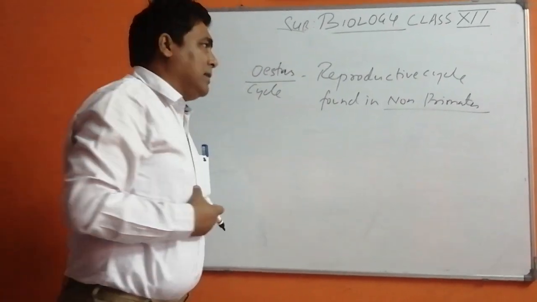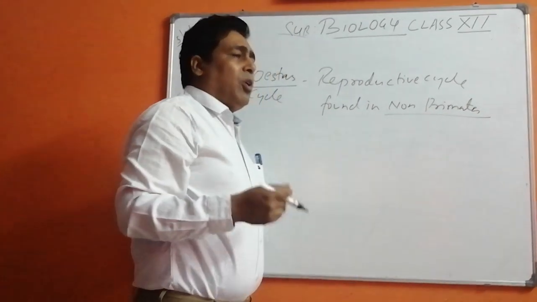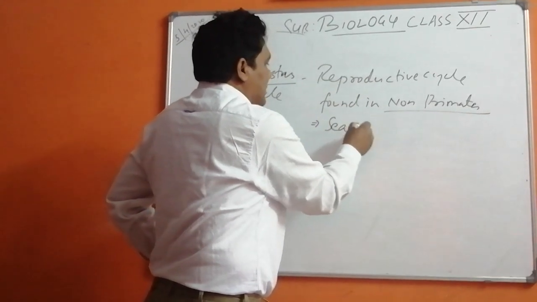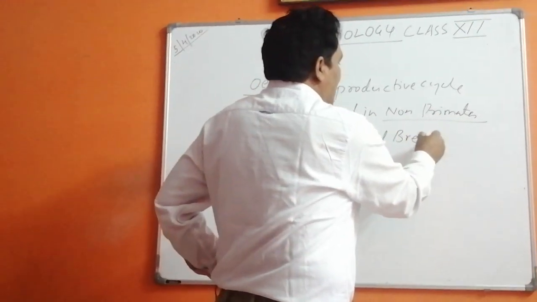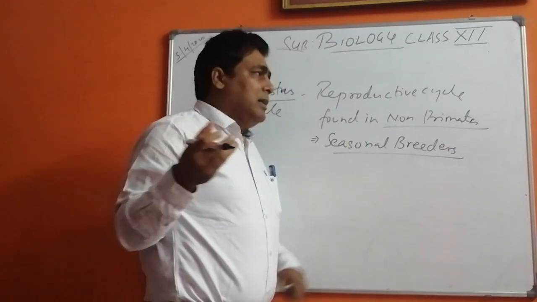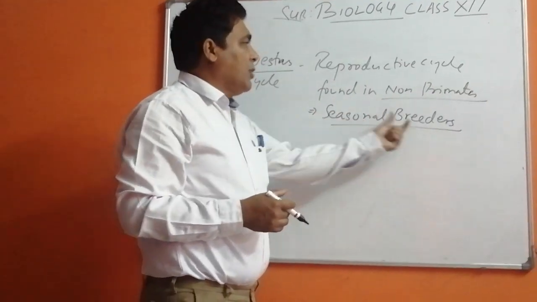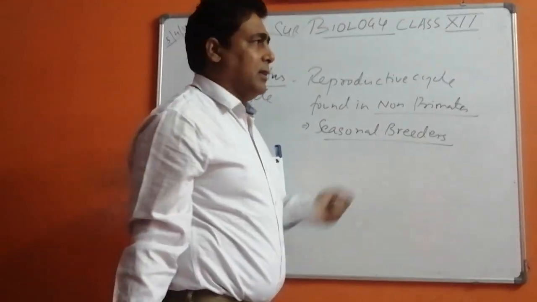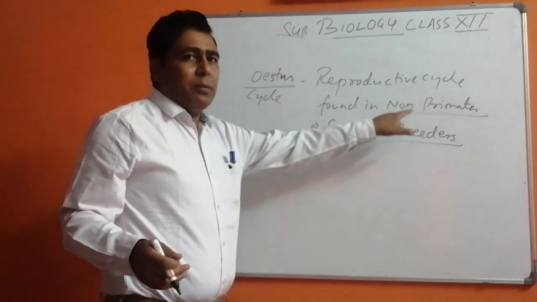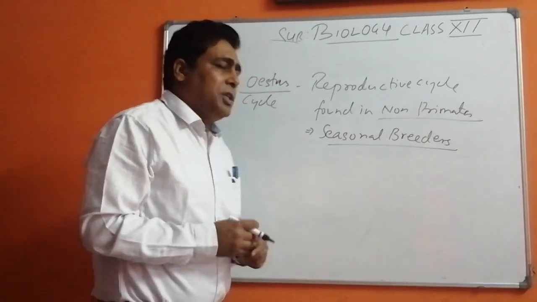Non-primates are a category of mammals which do not undergo the menstrual cycle, and they are also known as seasonal breeders. They cannot breed all year round. There is a certain season when they are going to breed or undergo reproduction. This is due to hormonal changes. This is the reproductive cycle found in non-primates, and it is under the control of hormones and genes also.